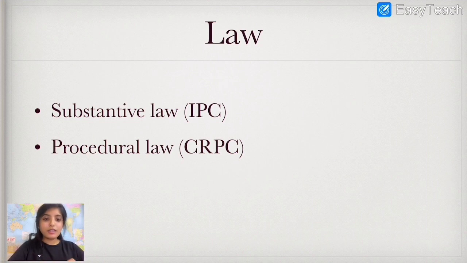For example, there is the Maternity Benefit Act. According to this act, there is section 5, and this section mainly tells that every woman has the right to maternity benefit. It means those women who are working have the right to maternity benefit. So it is the right of the woman, right?